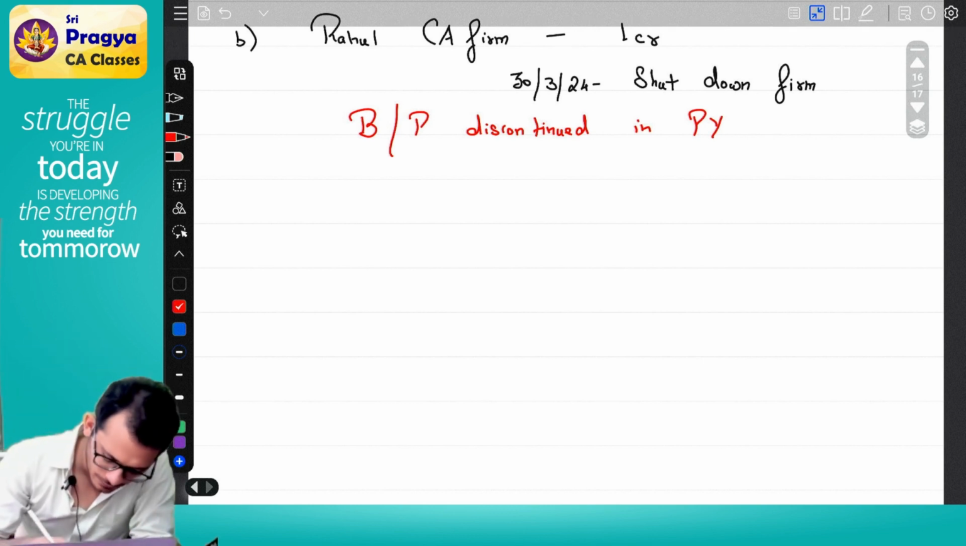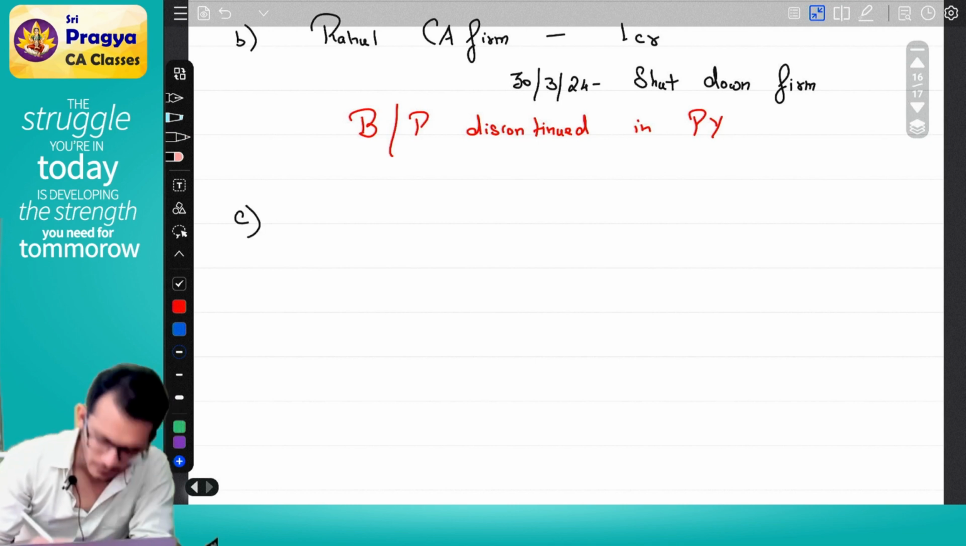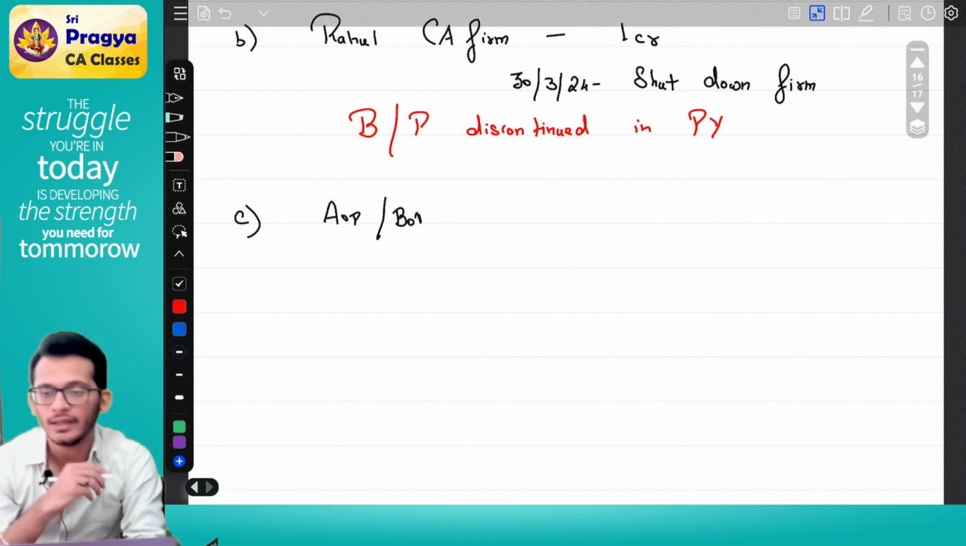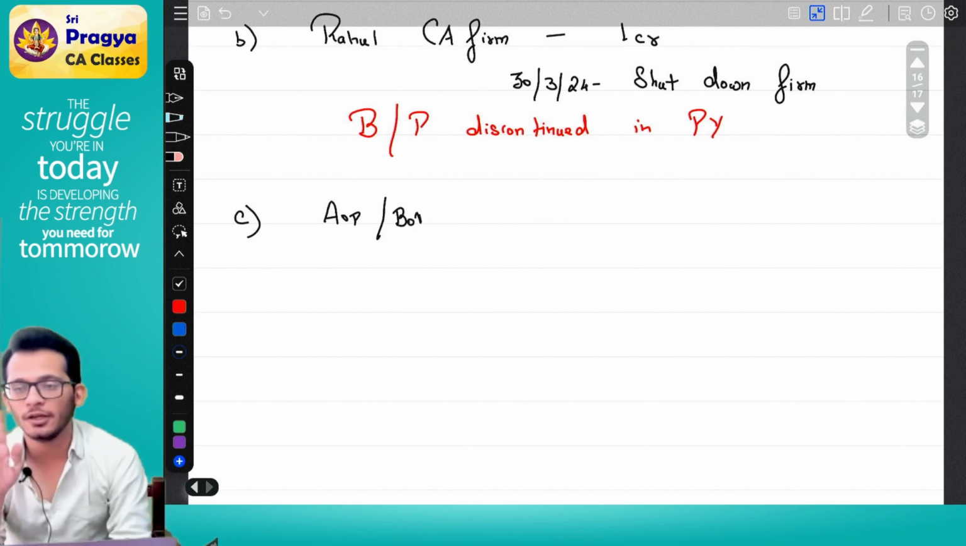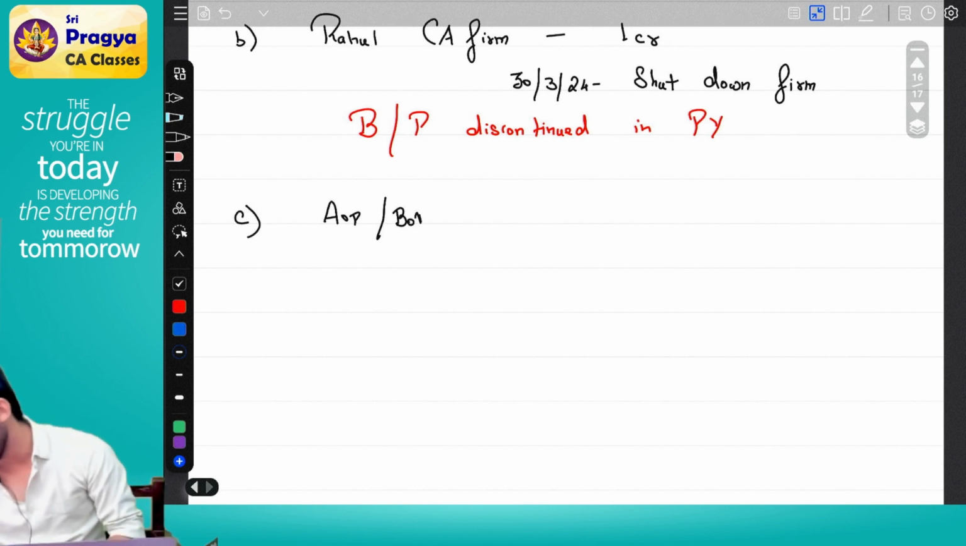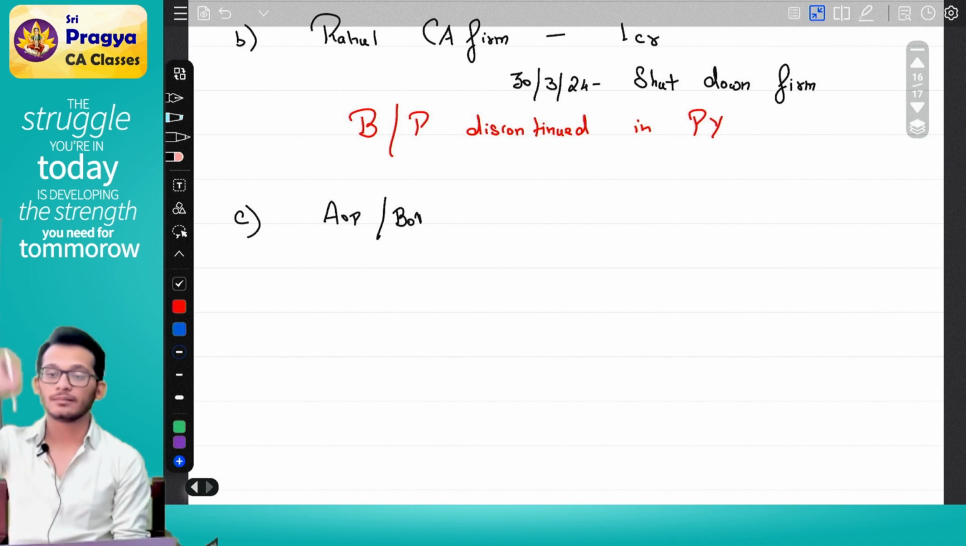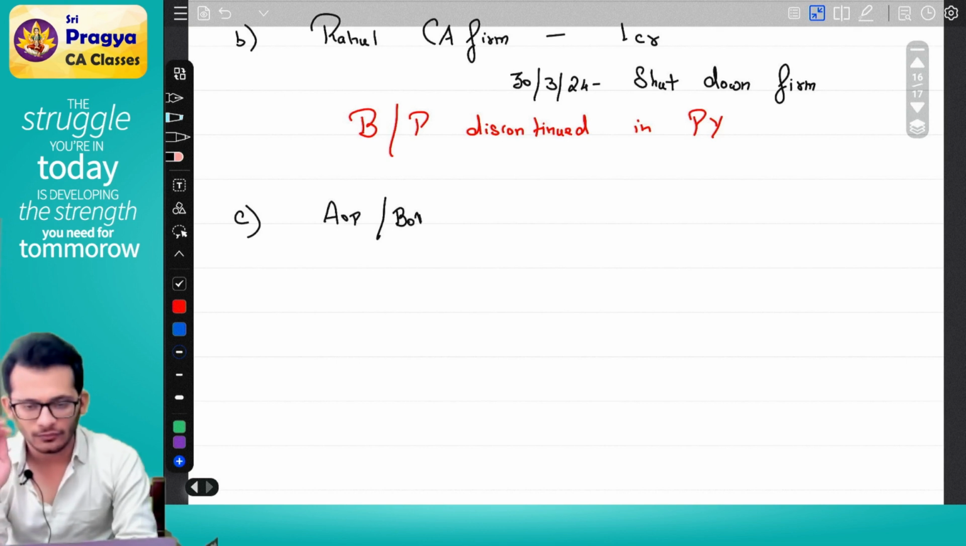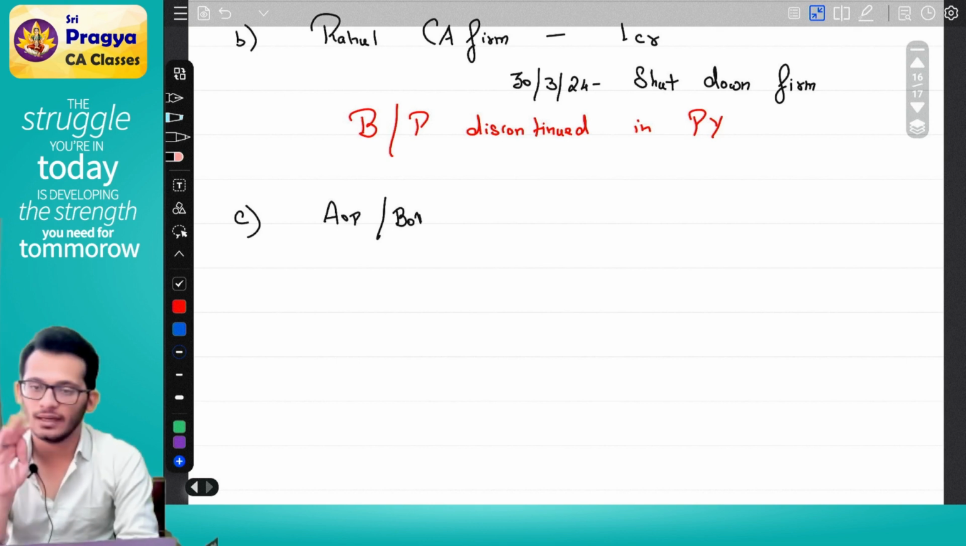Third, I am forming an AOP. What am I forming? AOP. Yesterday's discussion, if you remember, I told you AOP generally will be formed by force of law. My example was a case where there was a father and 4 sons. He has died, so the 4 sons took the land. The 4 sons are planning to sell. Now, the 4 sons together decided to sell off the land and they sold off the land.